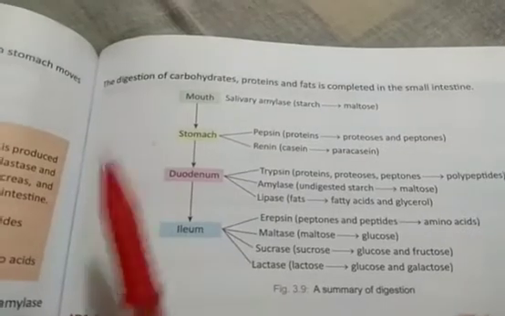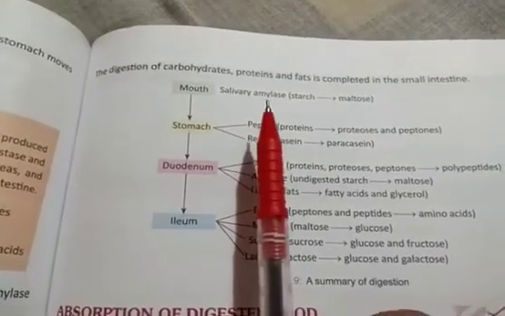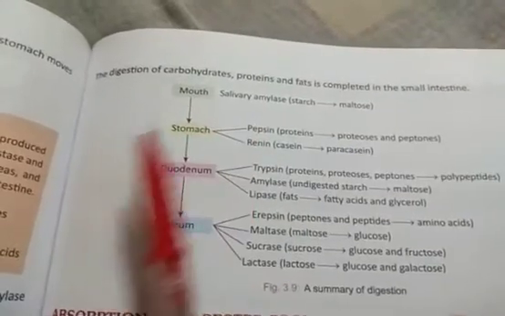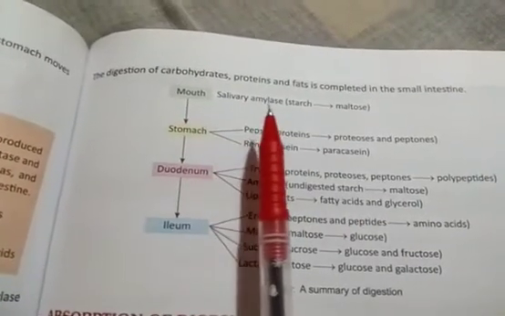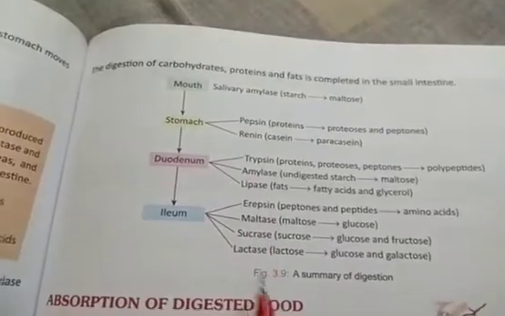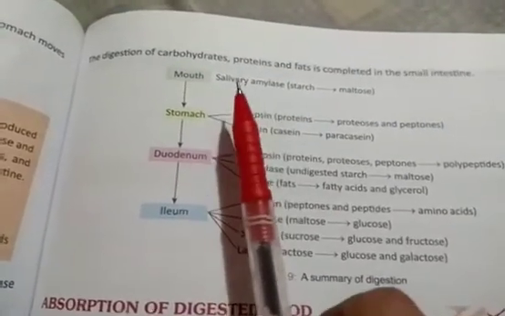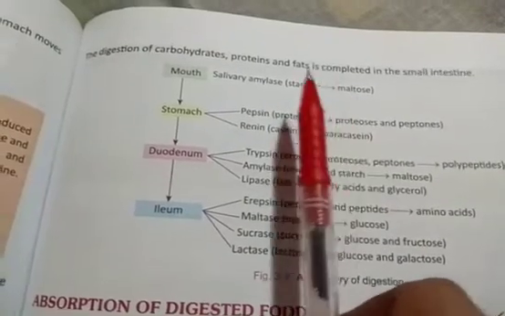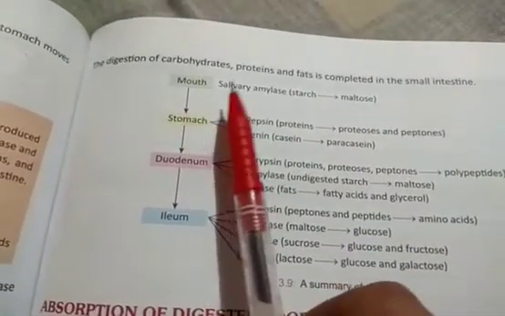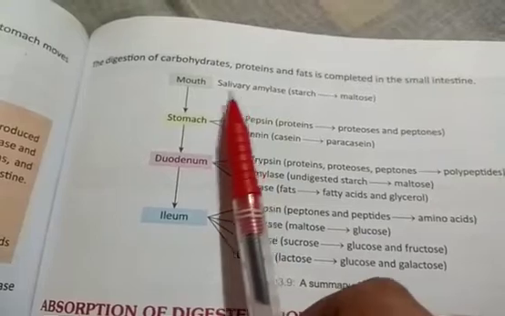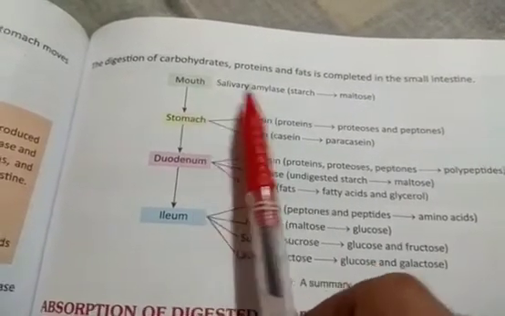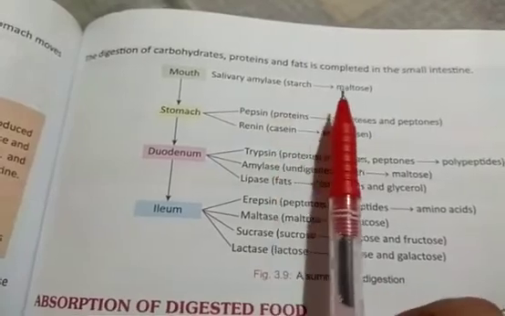Students, this is a sort of summary, a quick recap of the different enzymes we have encountered. In the mouth there is salivary amylase, which converts starch into maltose. Saliva is produced in the mouth, so in the mouth salivary amylase converts starch into maltose.